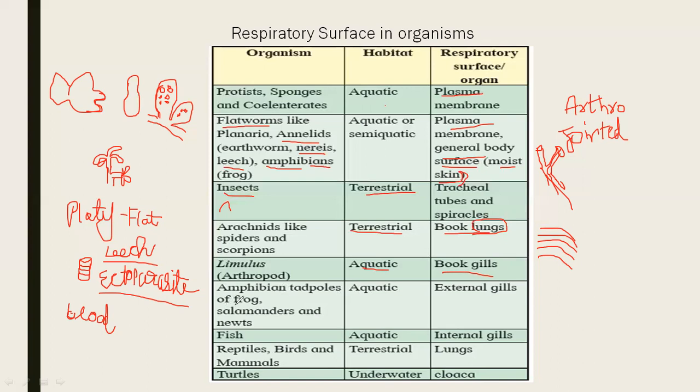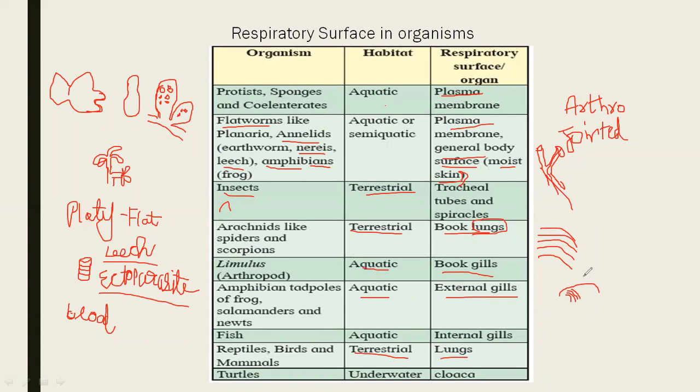Amphibians, tadpoles of frog, salamanders and newts are aquatic. They respire with the help of external gills. On their surface, they show the presence of small plate-like structures. They are called gills. Fish are aquatic and respire with the help of internal gills. Reptiles, birds, mammals are all terrestrial. They respire with the help of lungs.